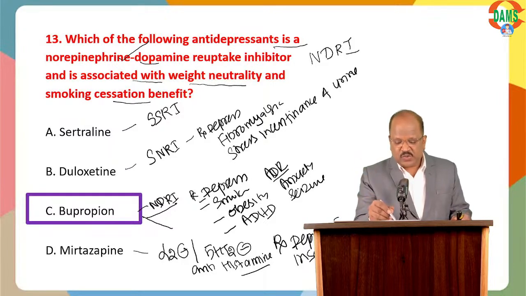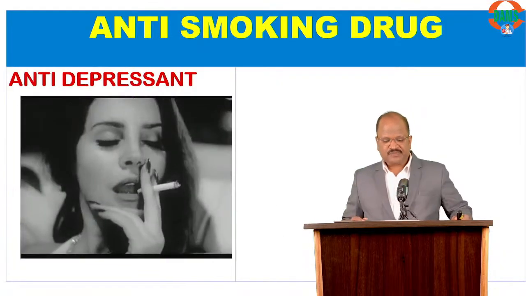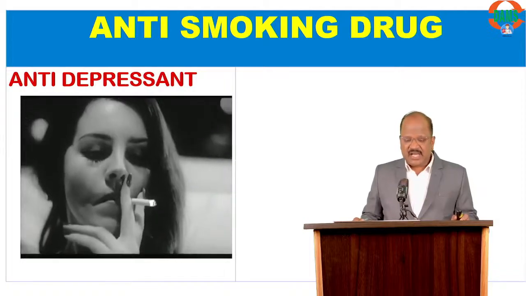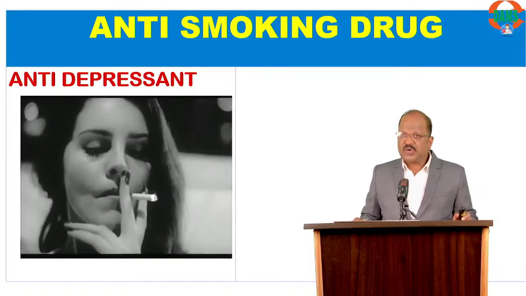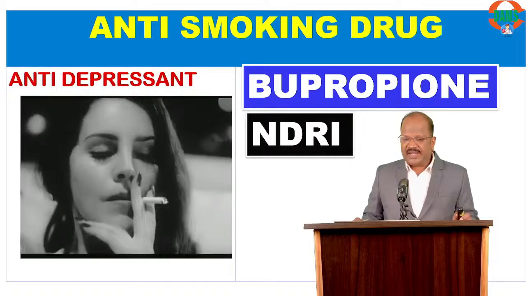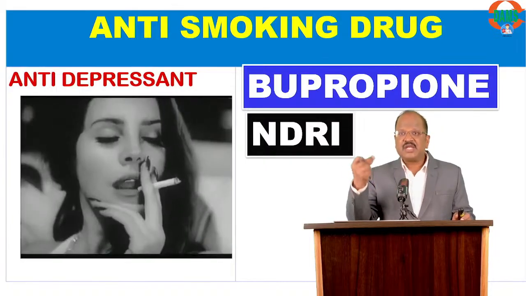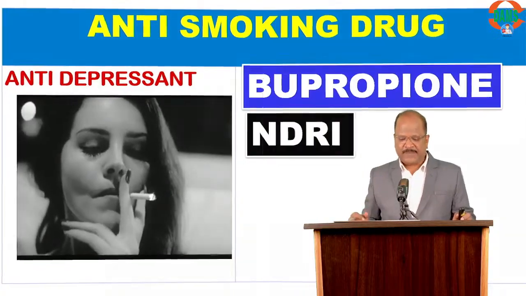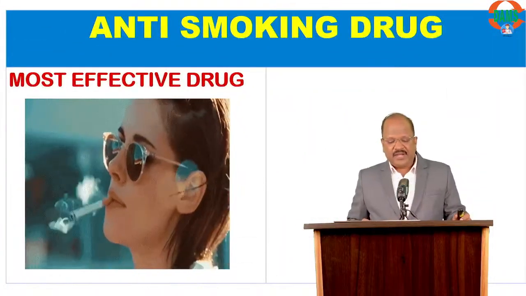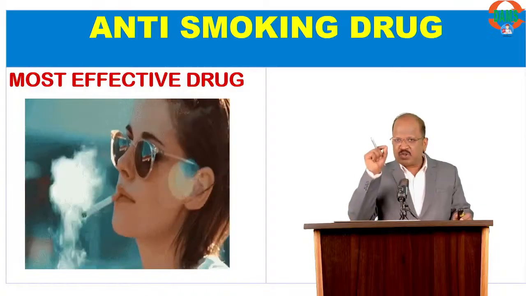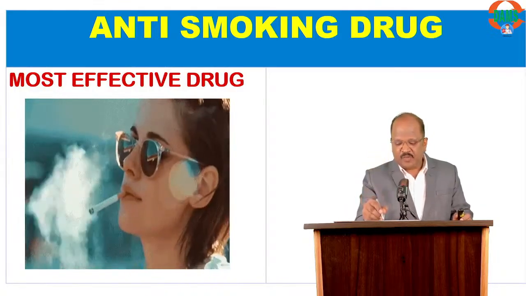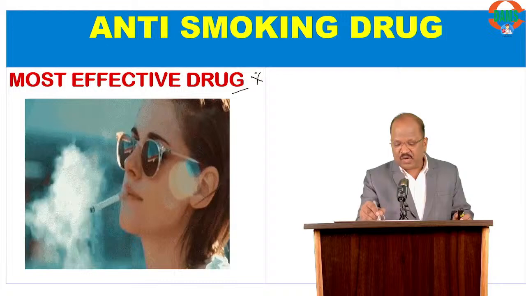Okay. Now one doubt I have. When you talk about smoking, an antidepressant useful to control smoking, bupropion. Just watch. The best antidepressant for treating smoking is bupropion. It's an NDRI. This is what I discussed. But hereafter, within a second, you should answer all my questions. Ready? Name the anti-smoking drug called the most effective drug. Name the most effective drug to control smoking.